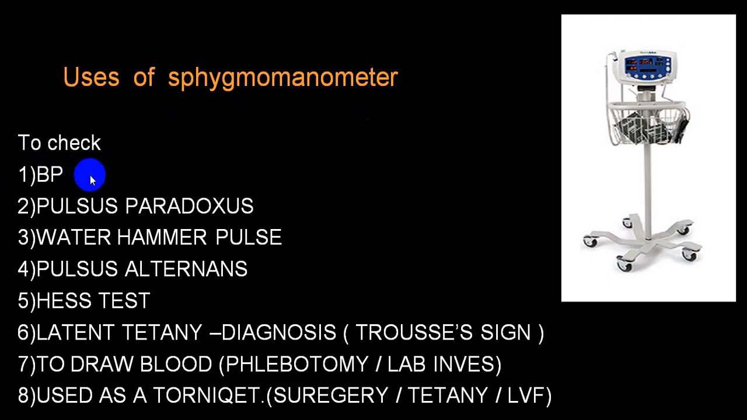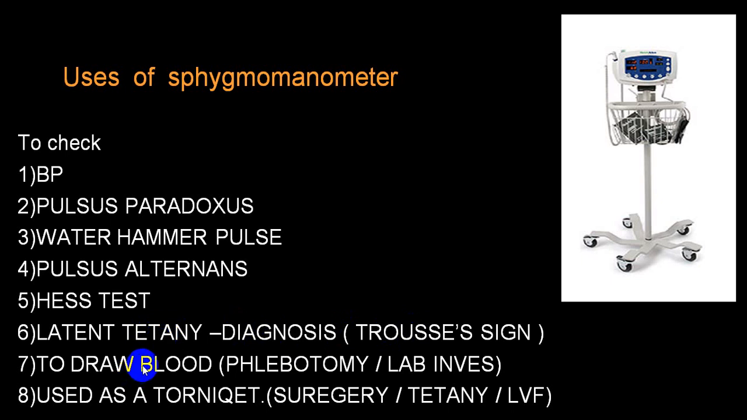The main use of the sphygmomanometer is for recording blood pressure. And while recording a blood pressure, you can detect pulsus paradoxus. I'm not going into detail. When we talk about different types of pulse, we'll talk about what is pulsus paradoxus, what is water hammer pulse, what is pulsus alternans. So these three can be detected by a sphygmomanometer when you are recording a blood pressure. You can utilize the sphygmomanometer by creating a pressure in the Hess test. This is for bleeding time. You can also demonstrate Trousseau sign in latent tetany.